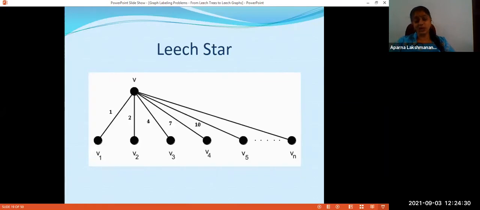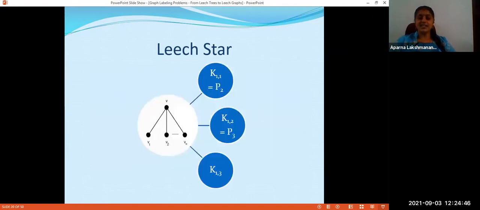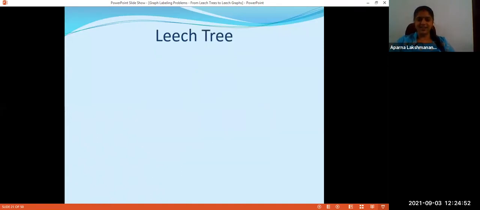But this leads to a contradiction. Why? 10 plus 1 is 11 and 7 plus 4 is also 11. So a path weight is repeated, which is not permitted. We need the path weights to be exactly 1, 2, etc., up to C(n,2). So the only stars which are leech trees are K11, K12, and K13. Again, that is also a kind of trivial thing.